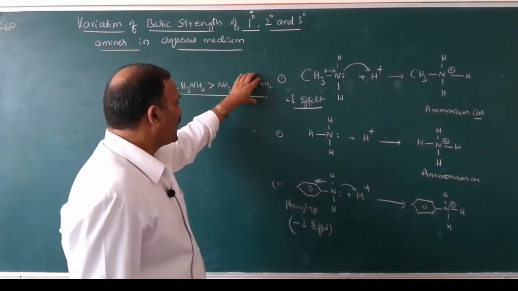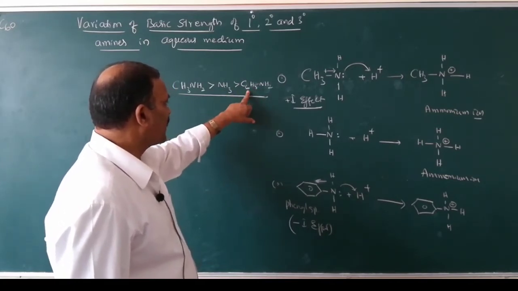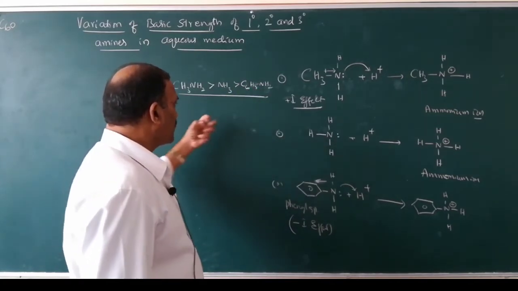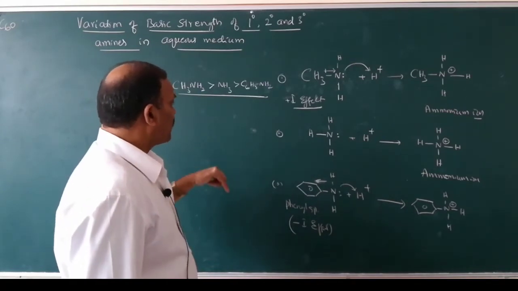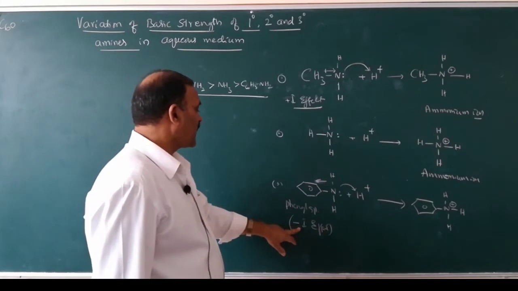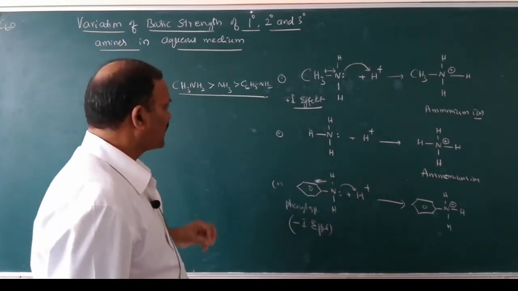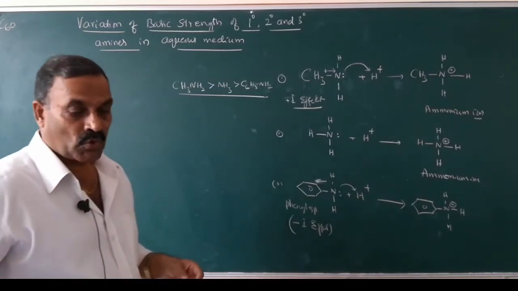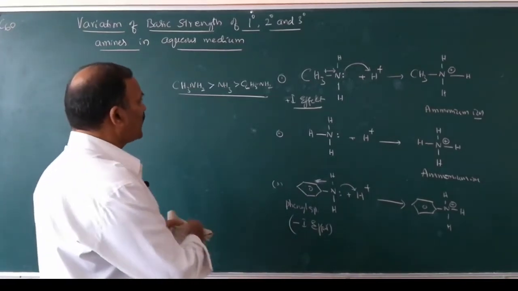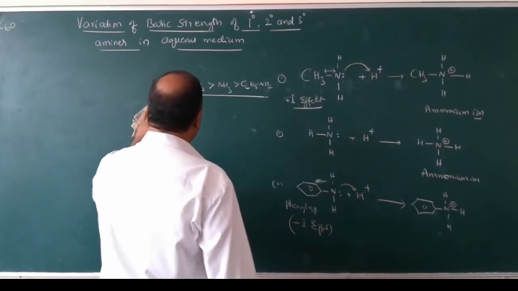Whereas aniline or phenylamine is less basic than ammonia because the phenyl group is an electron withdrawing group. This effect is known as the minus I effect. As a result, the electron density decreases, the donation of the proton also decreases, and phenylamine becomes less basic.